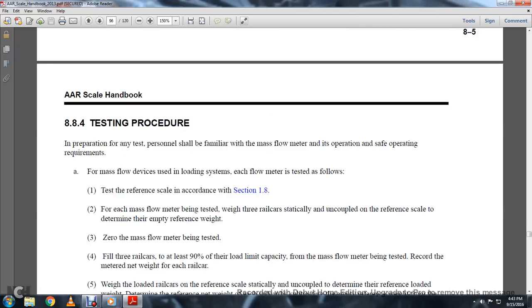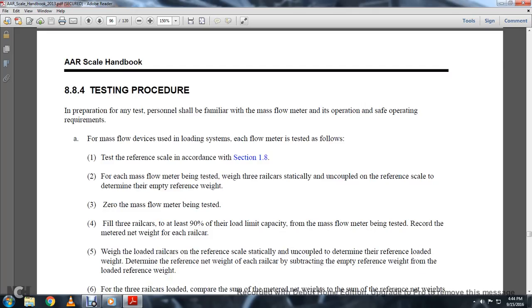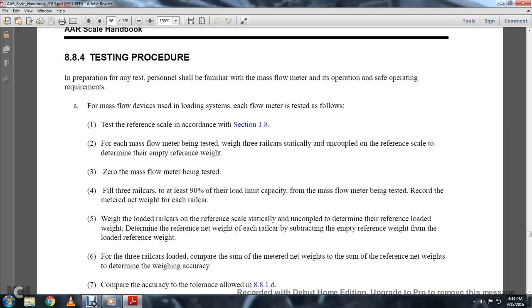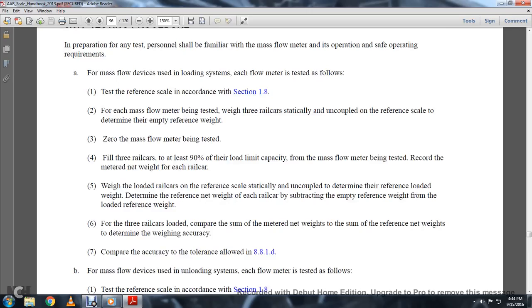8.4 Testing procedure. In preparation, the testing personnel should be familiar with the mass flow meter, the operation, safety, and operation requirements for mass flow devices using the load system that each flow meter is tested. Test the reference scale in accordance with Section 1.8 for each mass flow meter being tested. The three rail cars are statically uncoupled on the reference scale to determine the empty reference weight. Zero the mass flow meter being tested. Fill the three railway cars to 90% of the load limit for the maximum flow of the meter being tested. Record the meter net weight for each of the railway cars.